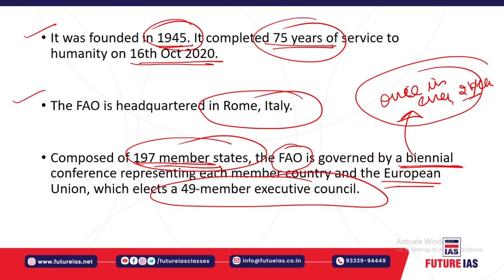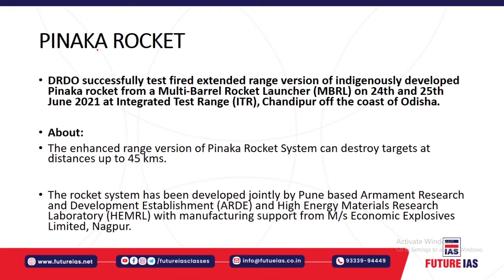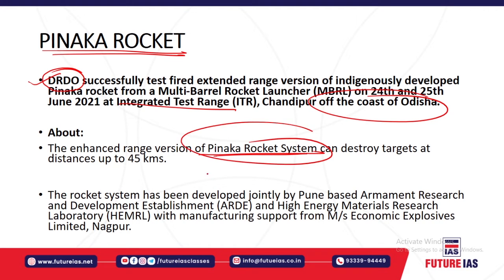Okay, next. So next is the PINAKA rocket. Recently the Defence Research and Development Organisation successfully test fired the extended version of the indigenously developed multi-barrel rocket launcher at the Integrated Test Range, Chandipur, off the coast of Odisha. So this was a very successful attempt by the DRDO, specifically for the PINAKA rocket. It is basically an enhanced range version of the PINAKA rocket system that can destroy a target up to 45 kilometers.